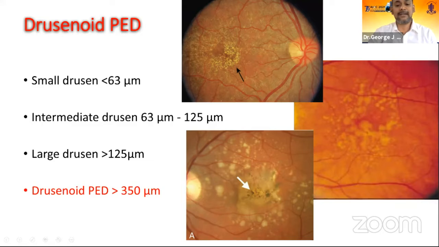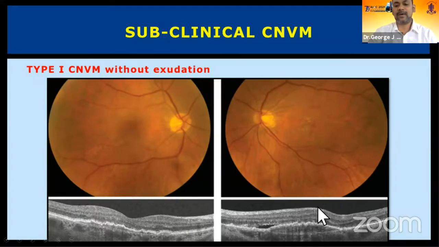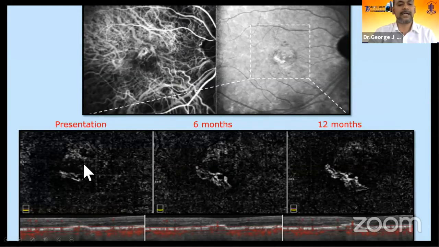So this comes in the setting of what Unni already described as a drusenoid PED or intermediate AMD that we see. And natural history has shown that 25% progress to CNVM in 5 years. So this is a typical case scenario wherein one eye has wet AMD. The other eye shows only a drusenoid flat irregular PED overlying thin choroid. And you see this subtle neovascularization on OCTA, which grows over 6 months and 12 months, where the patient becomes symptomatic and subretinal fluid has come.